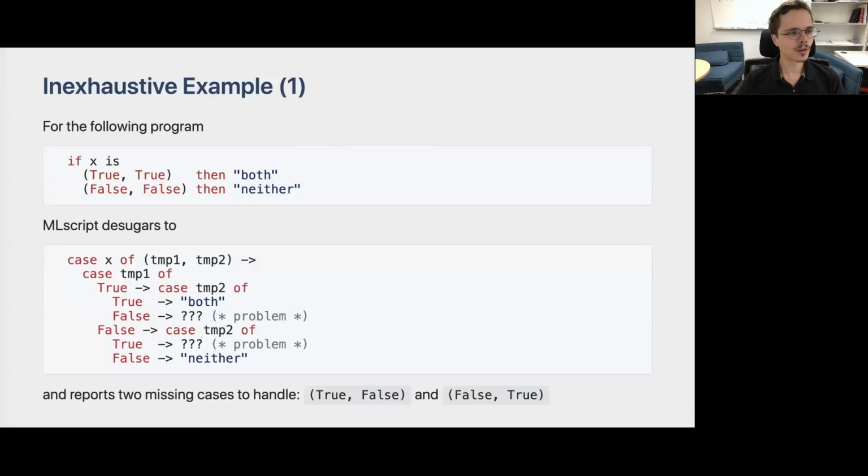For example, consider the following program, which matches a given scrutinee X with two tuples, one where both components are true and one where neither component is true. MLscript desugars this expression into the following nested pattern matches, where it becomes apparent that we are missing some cases. In particular, we are missing the case for true and false and true.